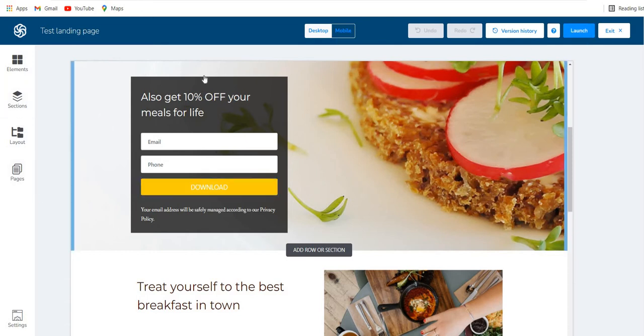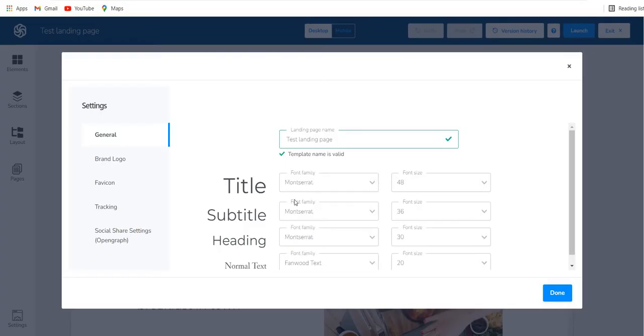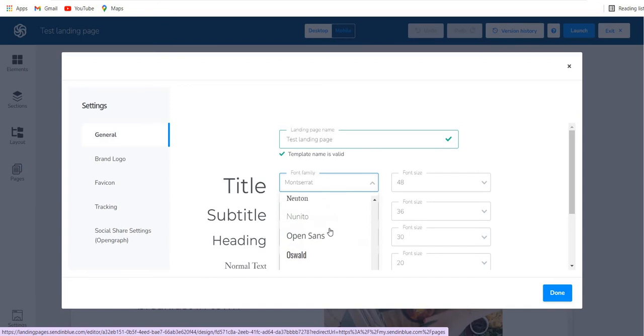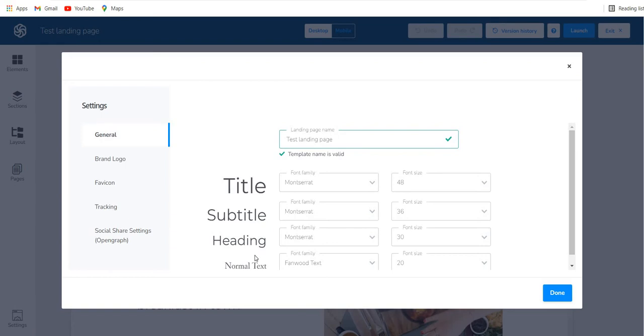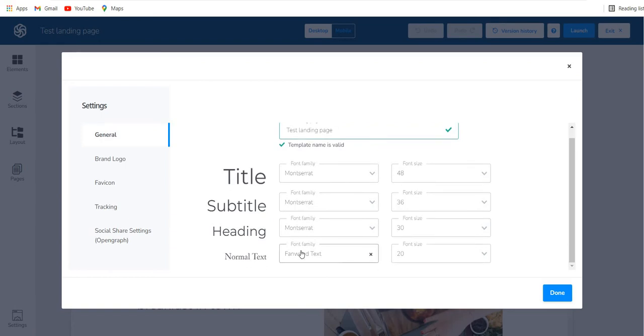So before you do anything over here, I advise that you click on the settings tab first, because that's where you can set your font family and your font size. So as per your brand guidelines, I'm sure you'll all be having certain fonts which you'll be using. So you can always come over here and select your font, right? Because whatever font you write, that will apply automatically. Same with subheading, heading, title text and normal text over here.